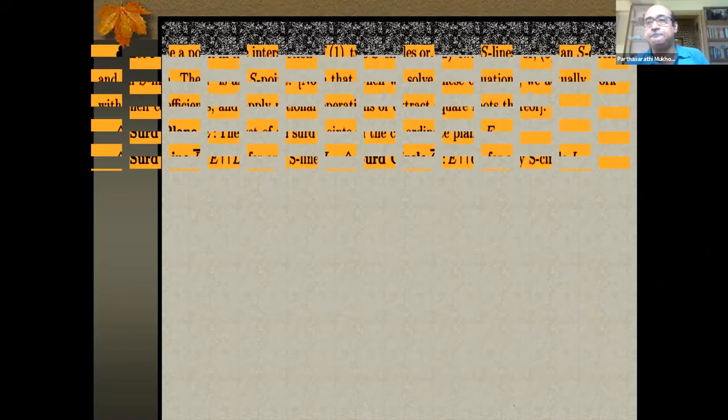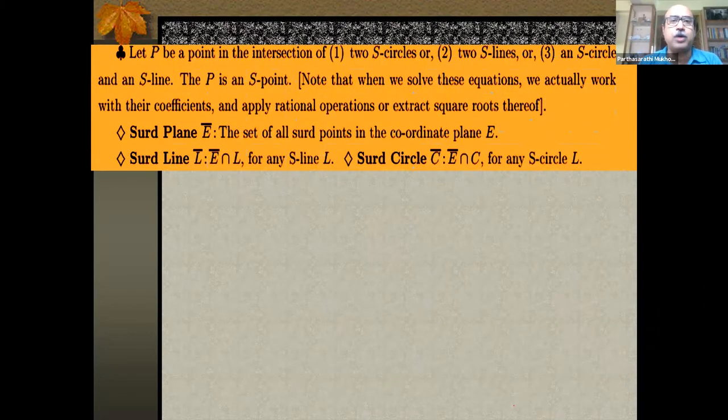With that understanding, as I pointed out already, if P is an intersection of two S lines, two S circles, or one S circle and one S line, then P is an S point. This new P that I get definitely is an S point, in the sense both of its coordinates are constructible. Because when we solve these equations, we actually work with their coefficients and apply the rational operations or extract square roots thereof. Fine. Now I define something amazing.